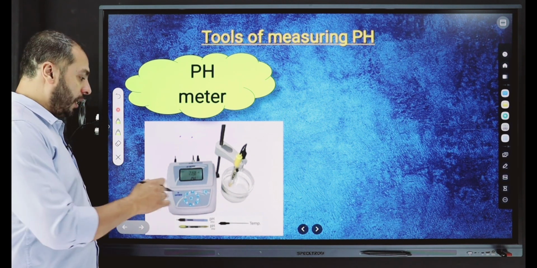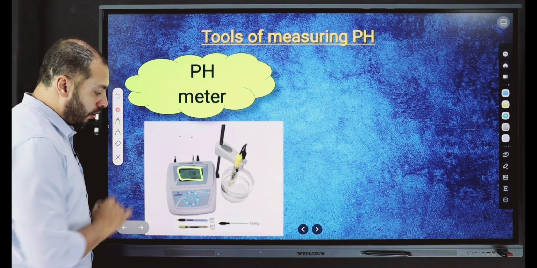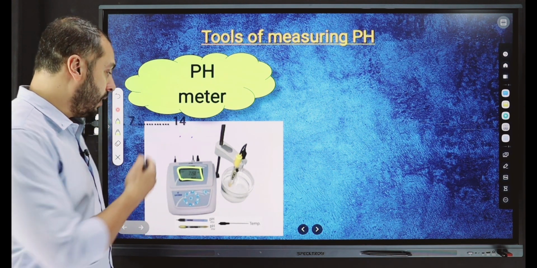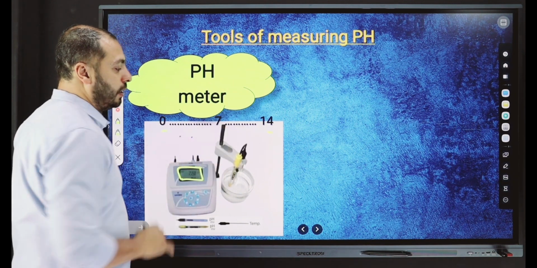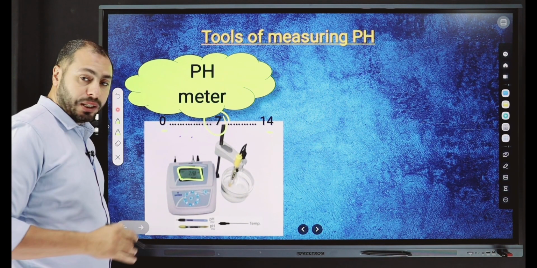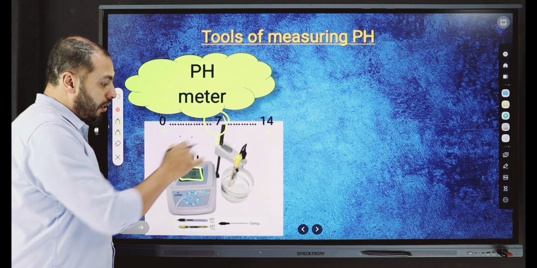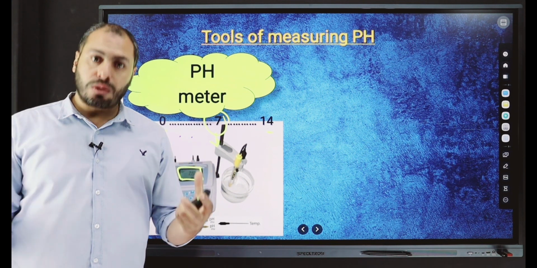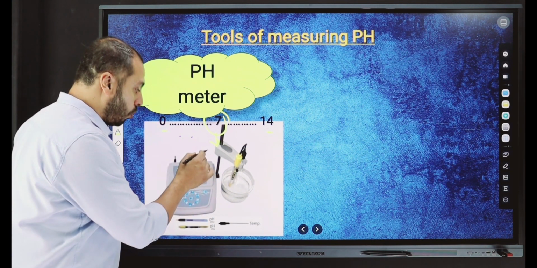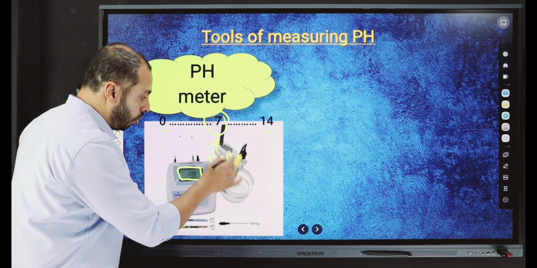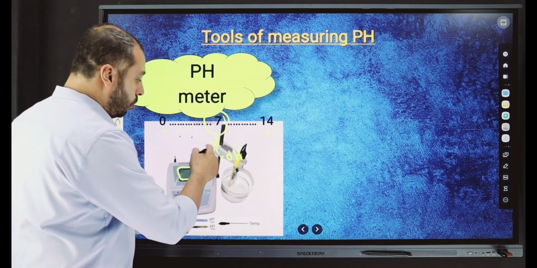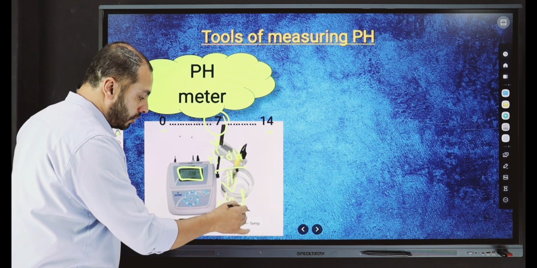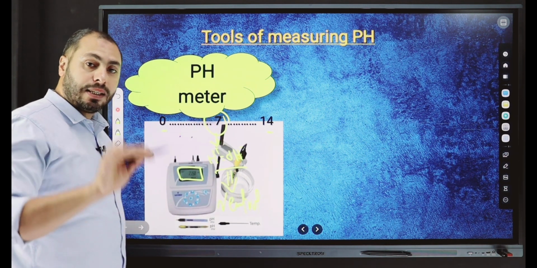The pH meter means we have digits here, with numbers that range from 0 to 14, and we have a 7 in the middle. 7 means the concentration of OH negative equals the concentration of H positive. So here H positive equals OH negative, and in this case the substance is a neutral substance because its pH is 7.